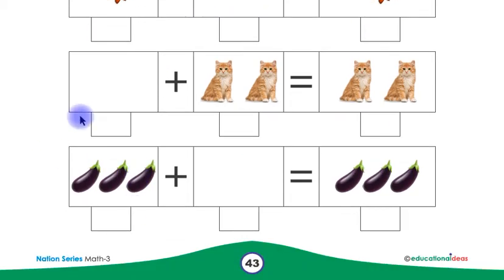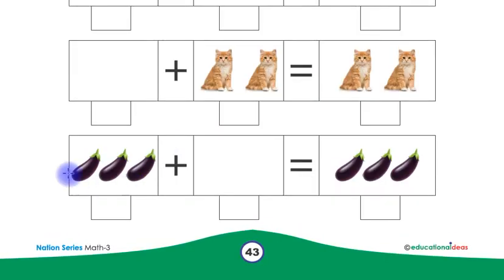Look at this, children. There is nothing in this box. This means 0. Children, you have to write number 0 here in this box. Plus 2 cats. Children, you have to write number 2 here in this box. Equals to 2 cats. Children, you have to write again 2 here in this box, because 0 plus 2 equals to 2.